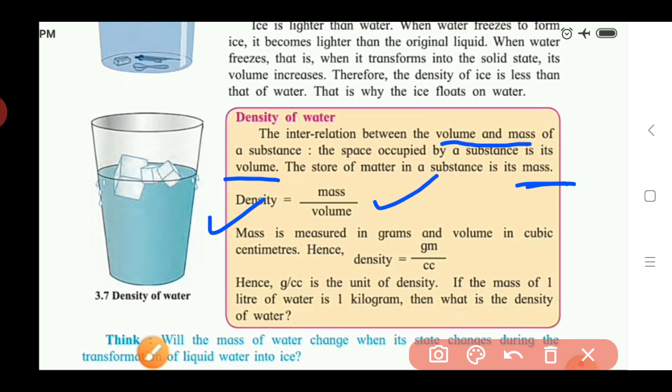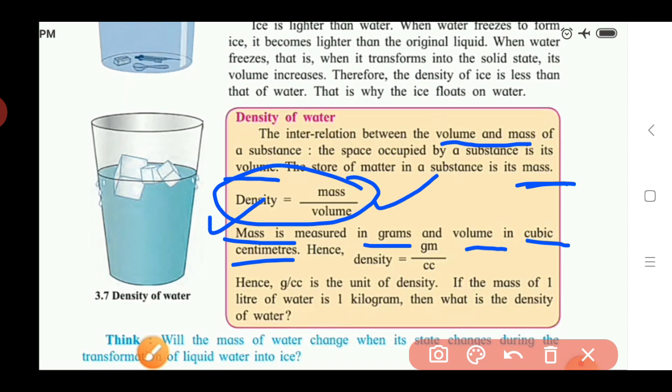Here we take the ratio of mass upon volume for that substance. Okay, so for calculating the density of water, you should take the mass of the water, and also take the volume of the water. By using this formula you can calculate the density of water. And what is the unit for mass and volume? Mass is measured in grams, okay, and volume is measured in cubic centimeter.